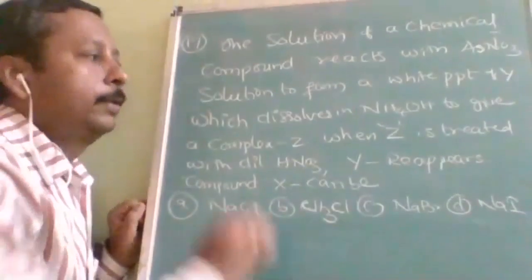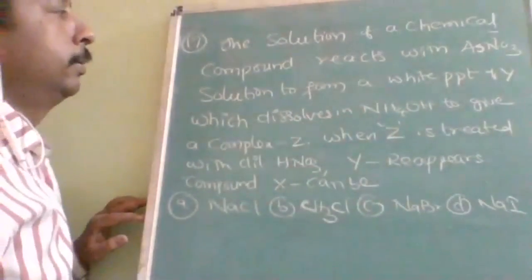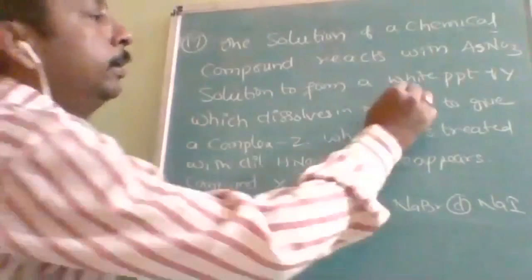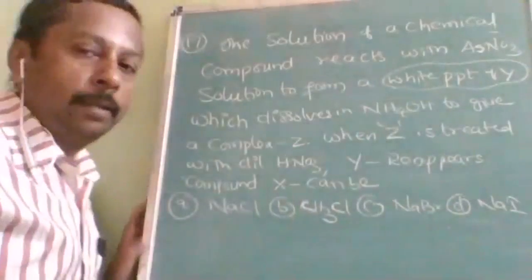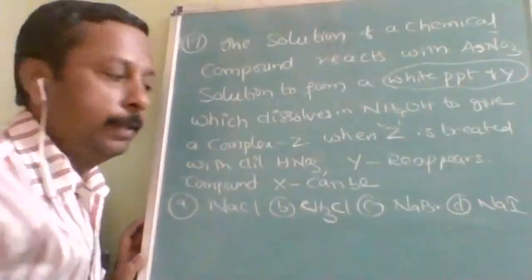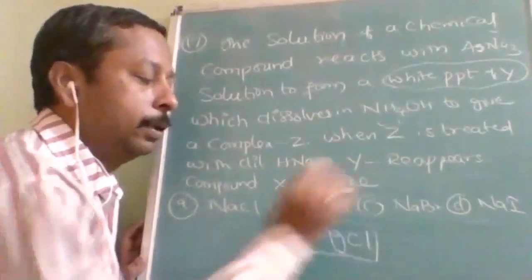This question is made complicated by giving so much information. Most of the information is here itself. White precipitate with silver should immediately strike your mind: it is AgCl.